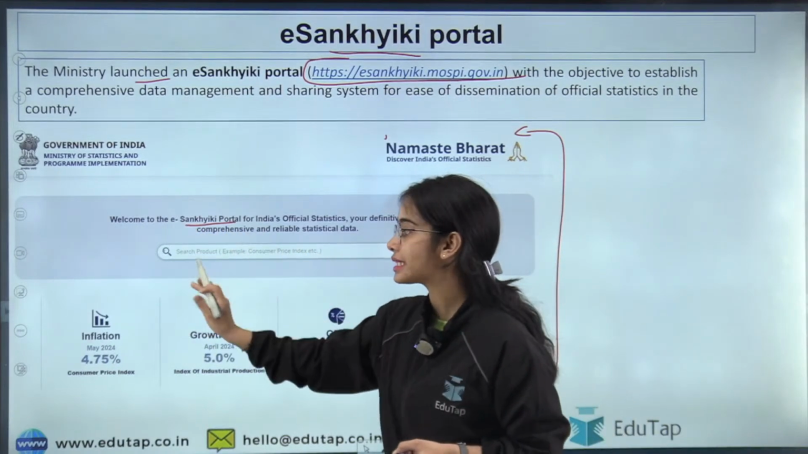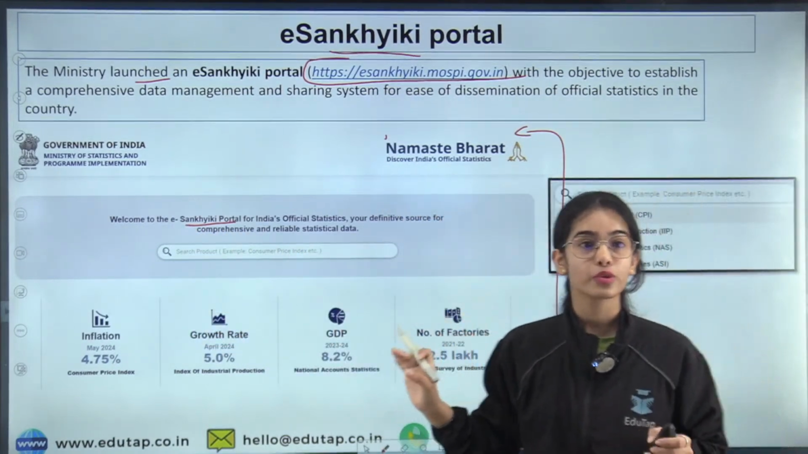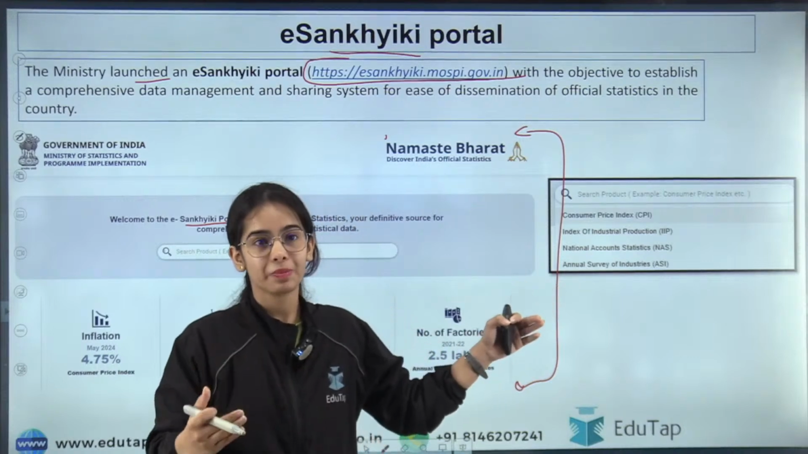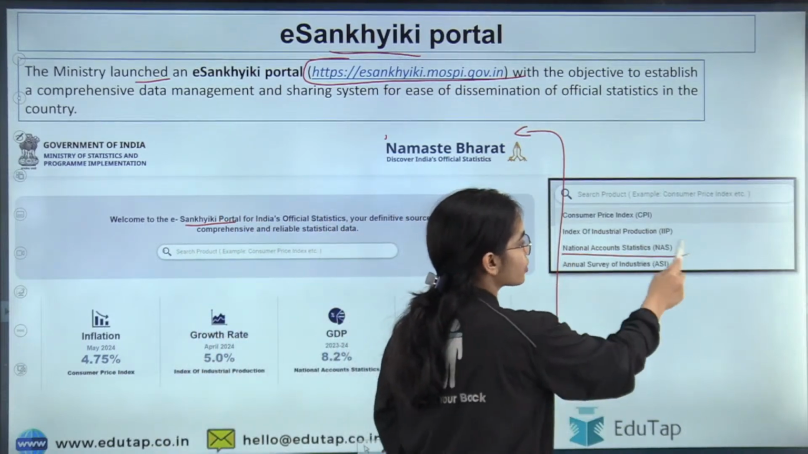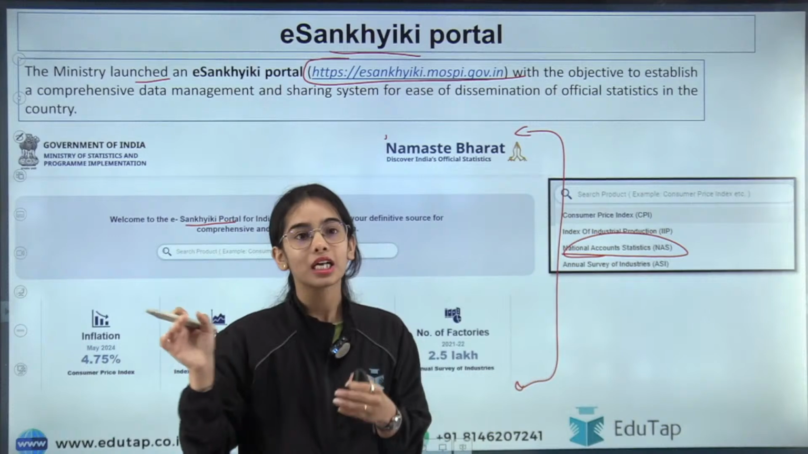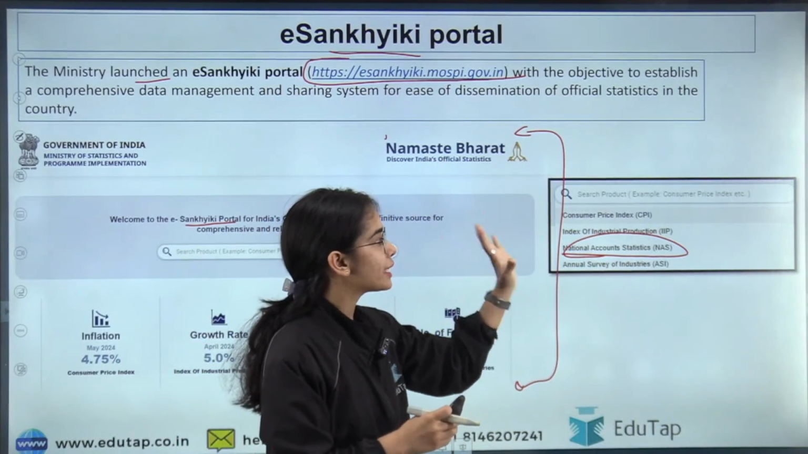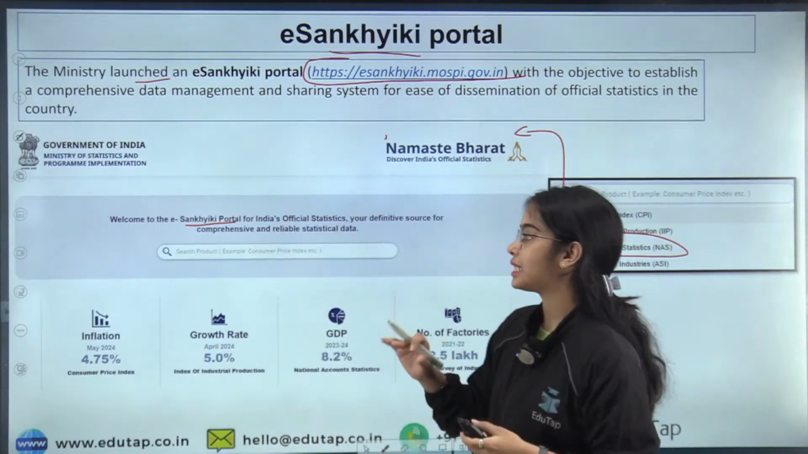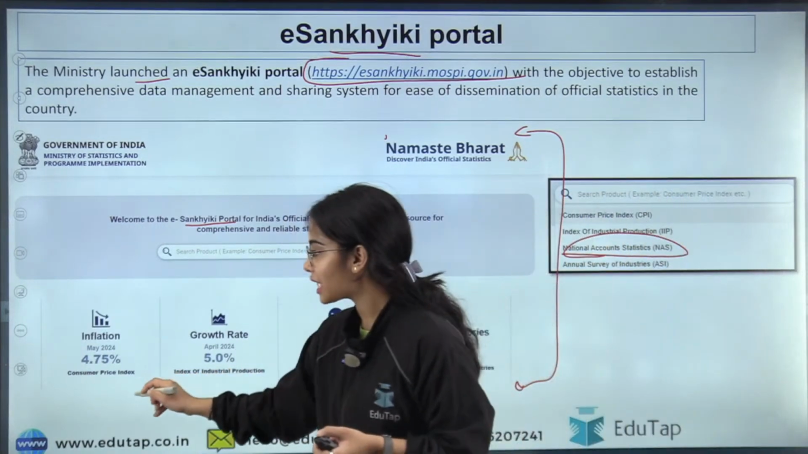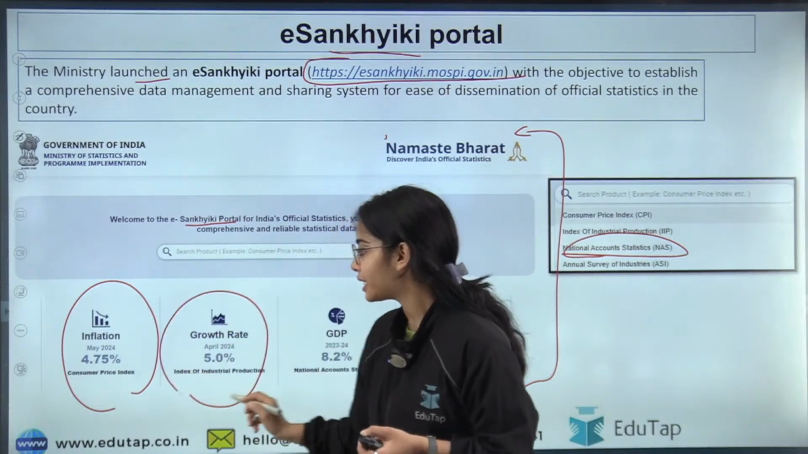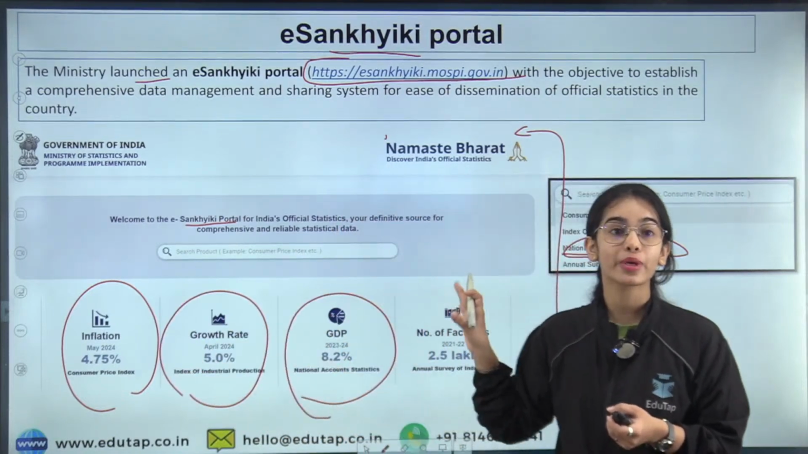e-Sankhiki portal, where you can see that you are getting the data. If you want to search the CPI, if you want to see the national account statistics, that is, the different data of the GDP, GVA and everything, you can get the different data in this portal, that is the e-Sankhiki portal. And here you can see that on a real time basis, the data is being provided to you and you can get the current data.